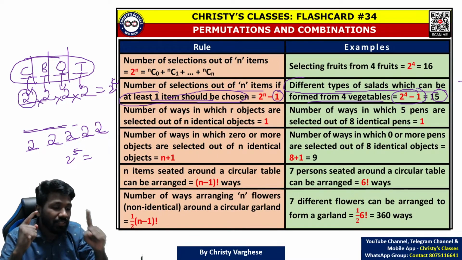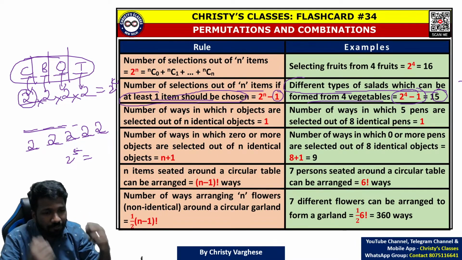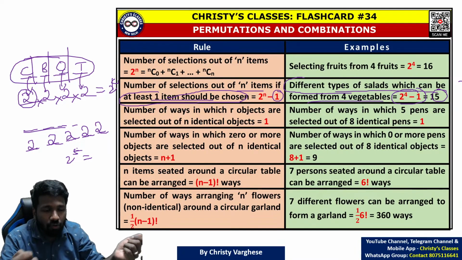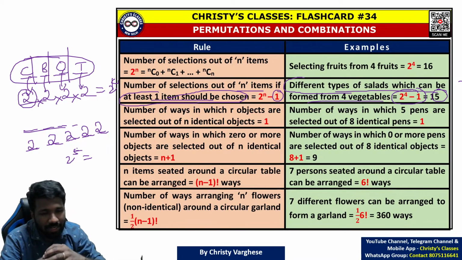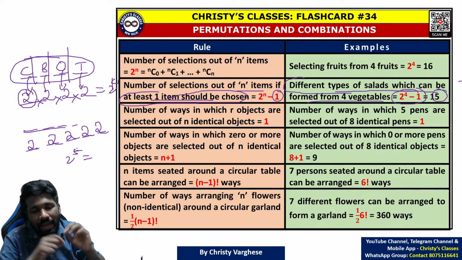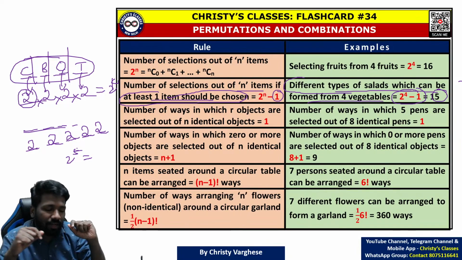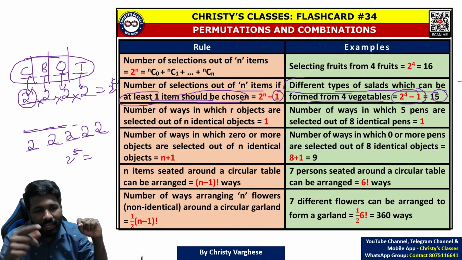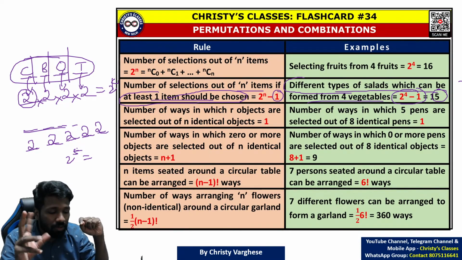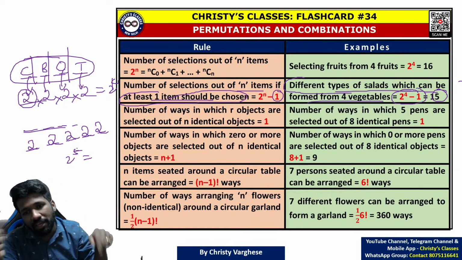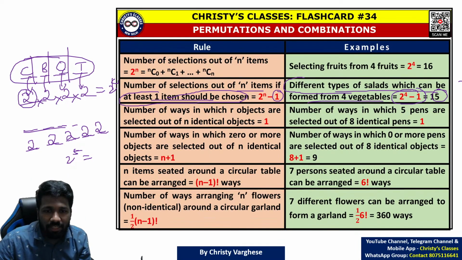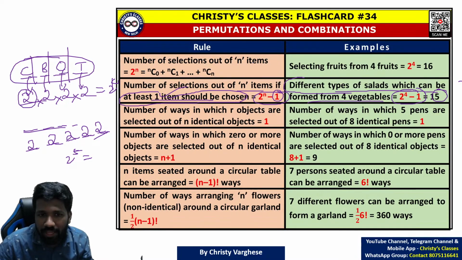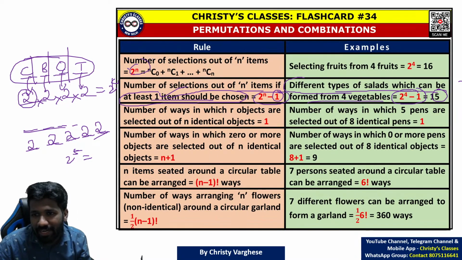But if the question is asking, if 5 tosses are made, how many possibilities where at least one head is there? At least one head means 0 head case is not possible. So 2 raised to 5 minus 1 you have to do. So if at least one should be chosen, subtract 1. If that constraint is not there, don't subtract 1. That is the idea. When you read the question, you will understand.